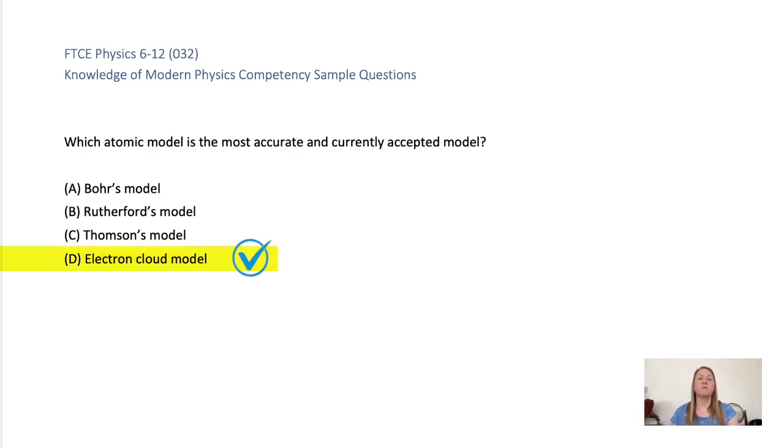The electron cloud model, also known as the quantum mechanical model, is the most accurate and currently accepted model of the atom. Based on the principles of quantum mechanics, this model suggests that we cannot know the exact location of an electron, but can only predict the regions in which electrons are likely to be found. The model replaced earlier models like Thomson's plum pudding model, Rutherford's model, and Bohr's model, which did not fully explain the behavior of electrons in an atom.